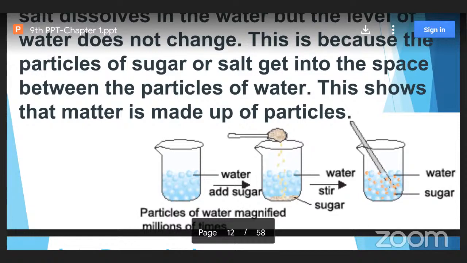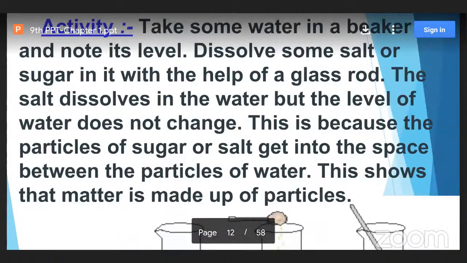That means these tiny particles of sugar are occupying the empty spaces present between the particles of the water. This shows that matter is made up of particles, because the particles are occupying positions inside the beaker between the molecules of water. I think this property is very clear.